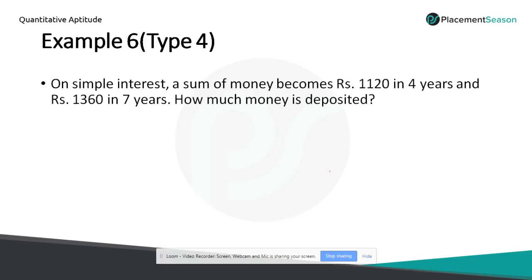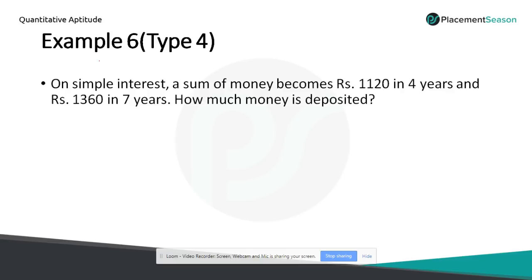Now we'll move on to type 4. On simple interest, a sum of money becomes 1120 in 4 years and 1360 in 7 years. How much money is deposited? So they didn't give any rate of interest. They have given only that the amount becomes 1120 in 4 years. They didn't give what is the interest. The amount becomes 1360 in 7 years. So we have to calculate this.